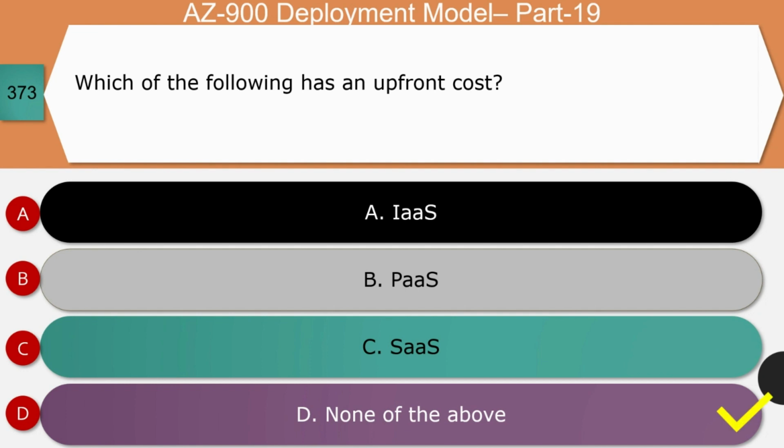Let's see the reason. There is no upfront cost involved in acquiring any of these, either IaaS or PaaS or SaaS. You need to do proper planning, and based upon your capacity requirements, you can subscribe a suitable cloud model. And so option D is the correct answer.